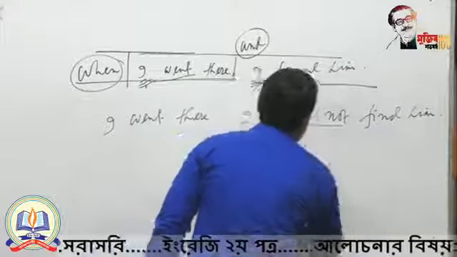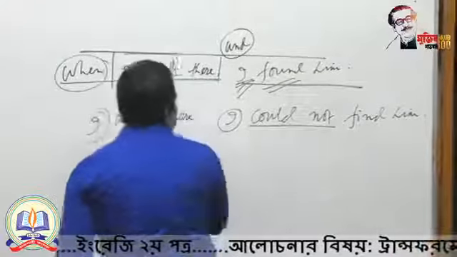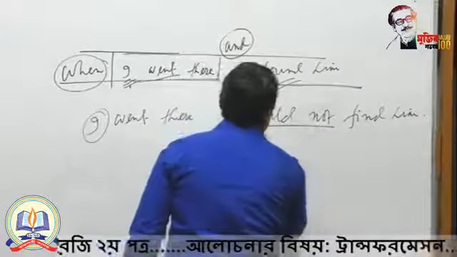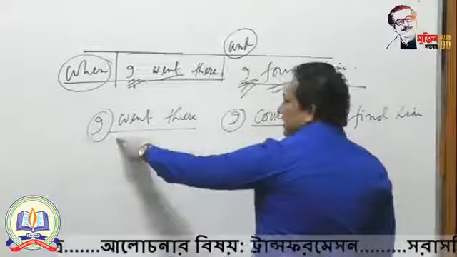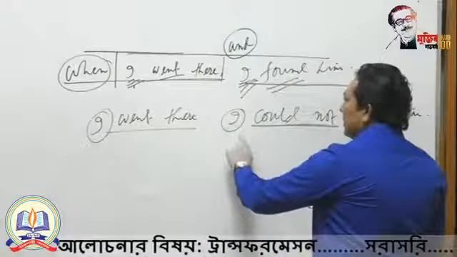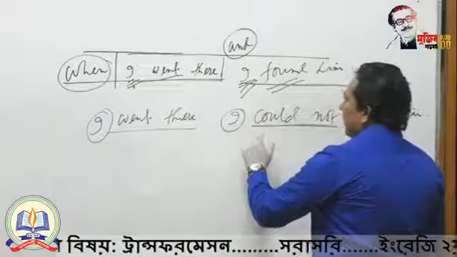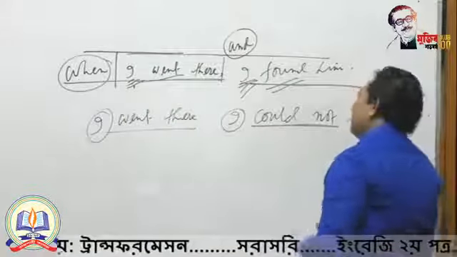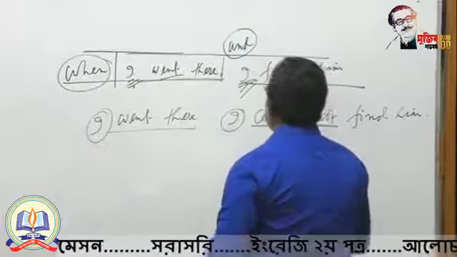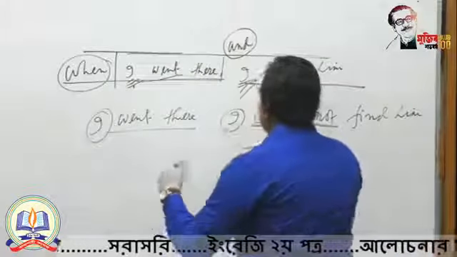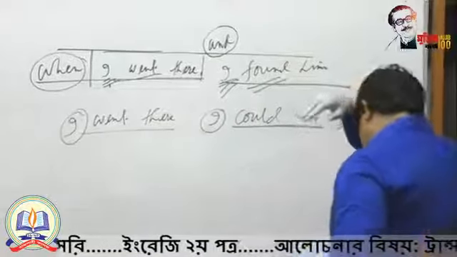Here you are getting "could not," a modal auxiliary. The subjects are same, but you are getting an auxiliary which is absent in the first part. So in this case you can repeat the second subject: I went there and I could not find him. That means when the subject is the same but the structure of the sentences is different, you can repeat the second subject.